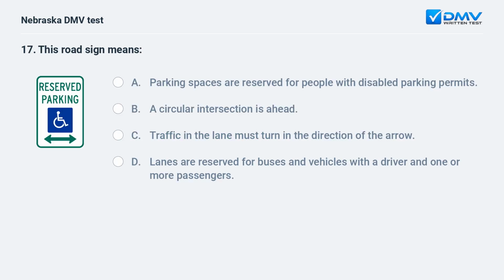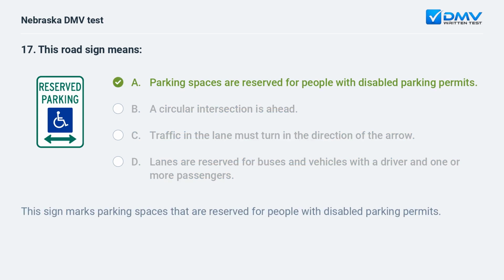This road sign means A. Parking spaces are reserved for people with disabled parking permits. B. A circular intersection is ahead. C. Traffic in the lane must turn in the direction of the arrow. D. Lanes are reserved for buses and vehicles with a driver and one or more passengers. A. Parking spaces are reserved for people with disabled parking permits. This sign marks parking spaces that are reserved for people with disabled parking permits.